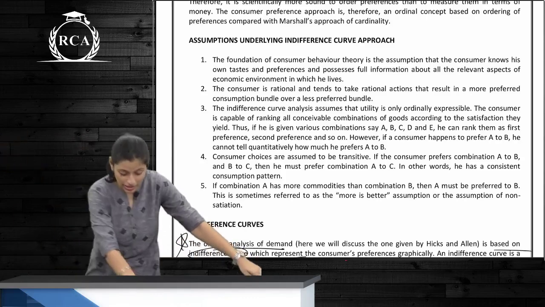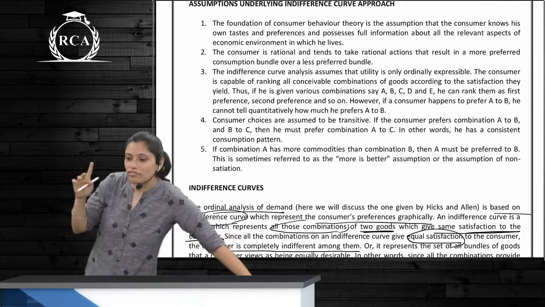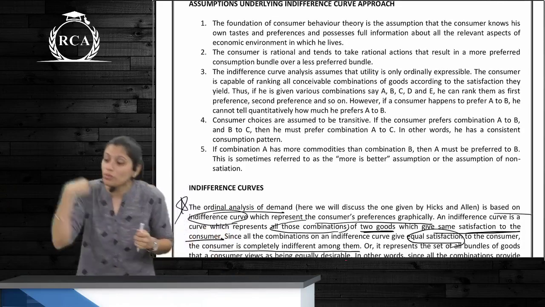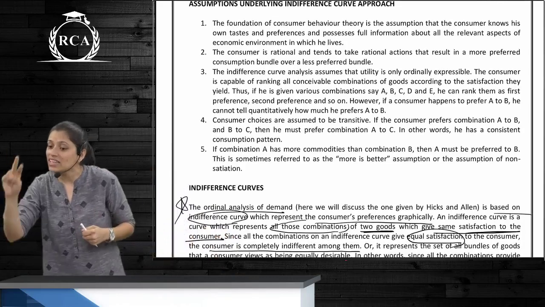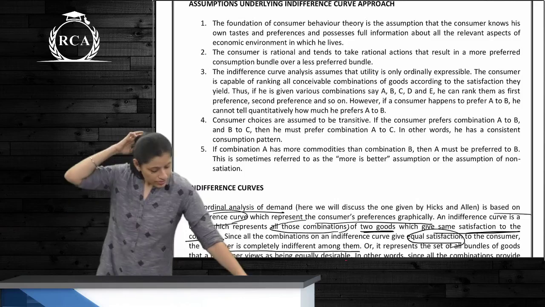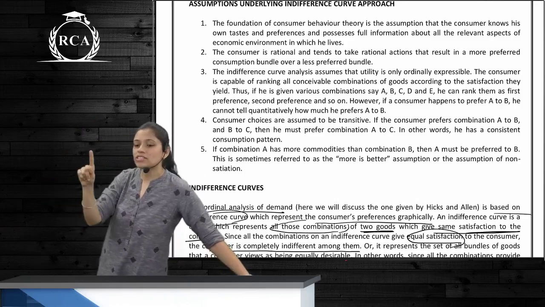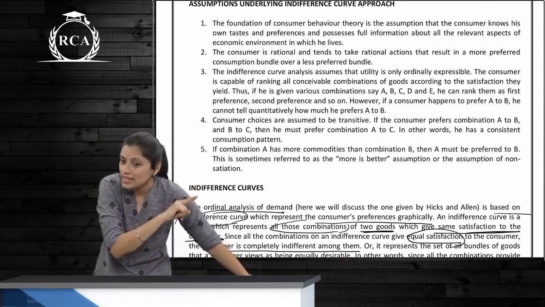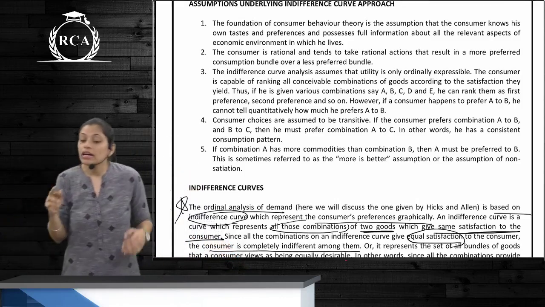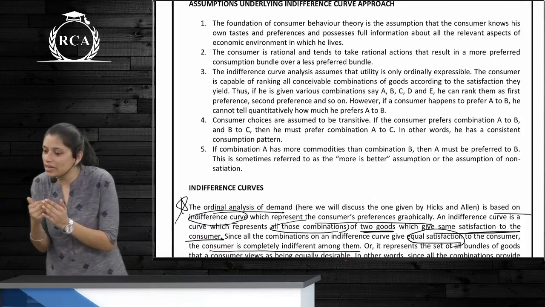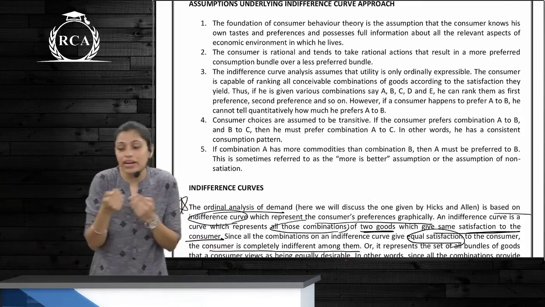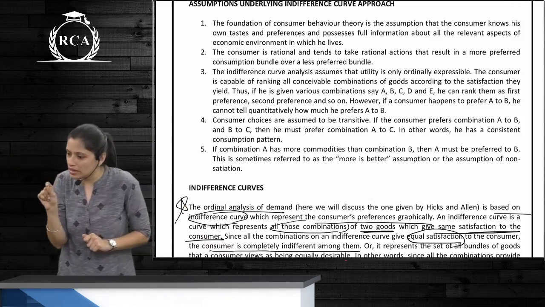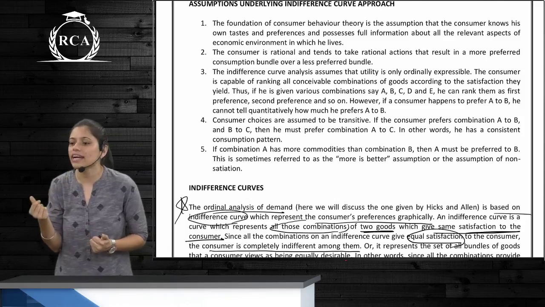Okay, what else? What else can be happening? Consumer needs to have knowledge about what's happening in the market. Needs to know his own tastes and preferences. You are assuming that the consumer knows his own tastes and preferences. He is rational. What else? Utility is ordinally expressible. It's not cardinal utility. Cardinal utility is in diminishing marginal utility. Here it is ordinal. Which commodity or bundle is selected is based on an ordinal concept because it gives the same level of satisfaction, guys.